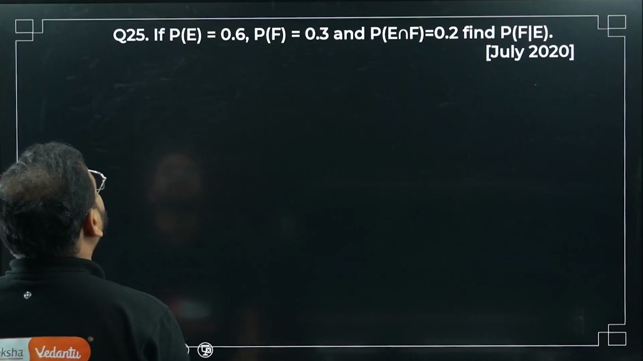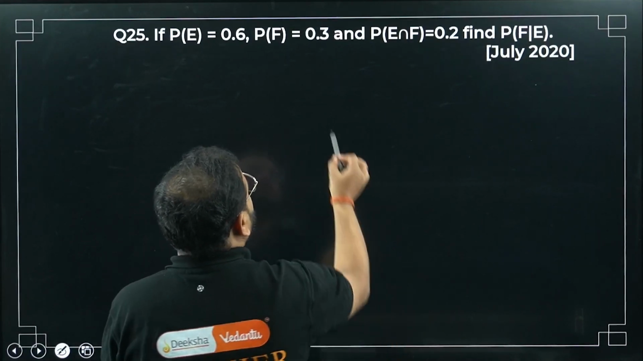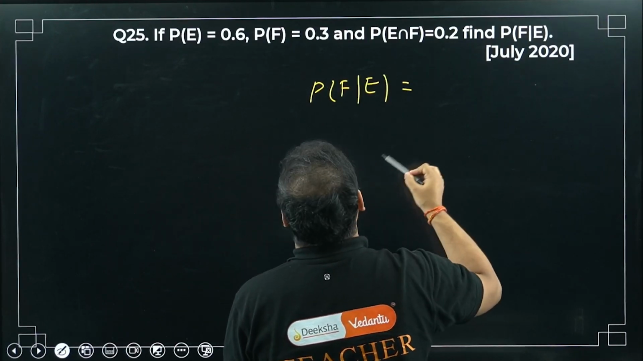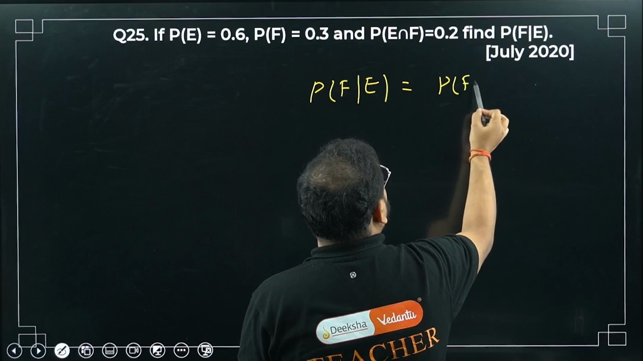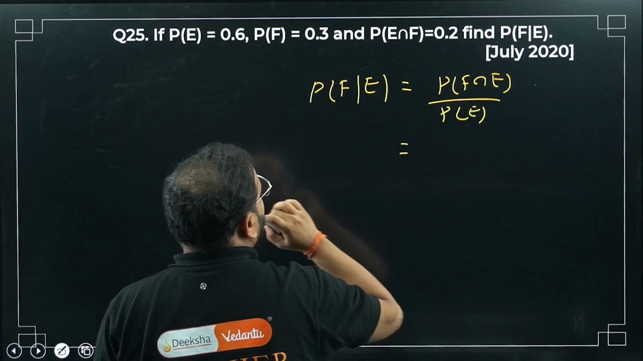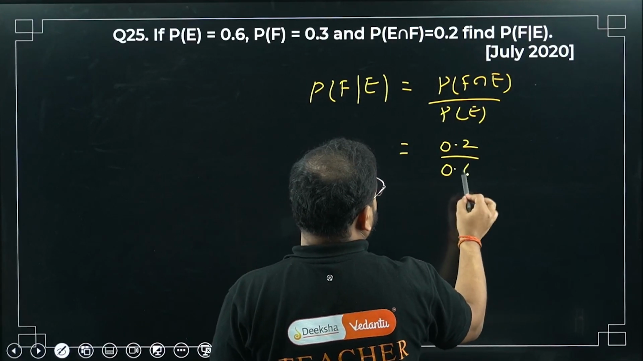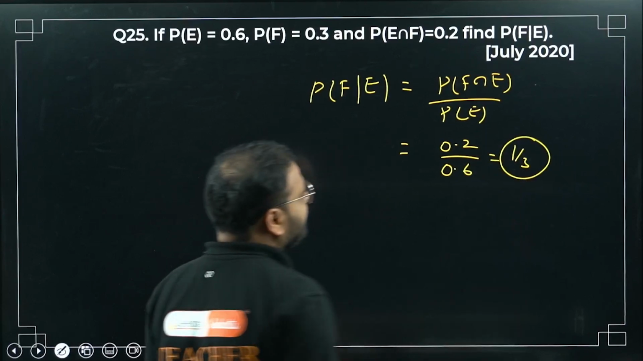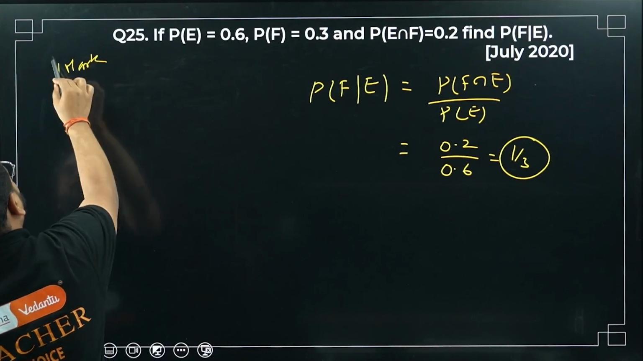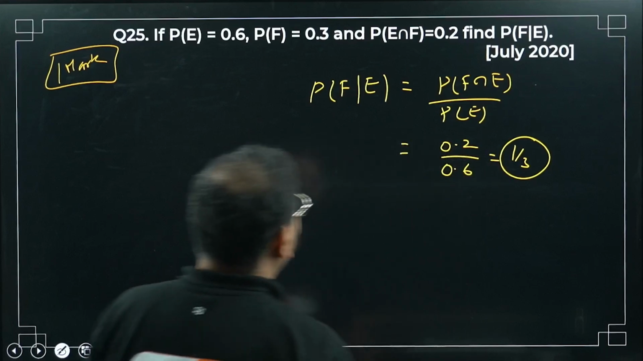PE is given as 0.6, PF is 0.3. I've done this question, right? This is also done, sir. Please check. PF given that E is already given, okay. So PF intersection with E divided by PE, what is that? 0.2 divided by 0.6, so 1 by 3. A similar question was given, I think. Very simple question. If it is coming, it will come for only 1 mark, or we can ask in fill in the blanks or MCQ. 1 by 3 is the answer.